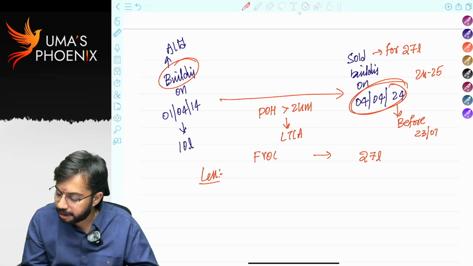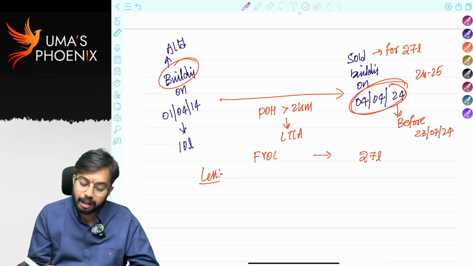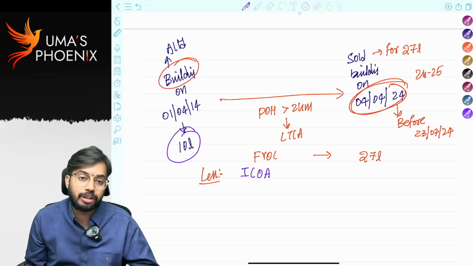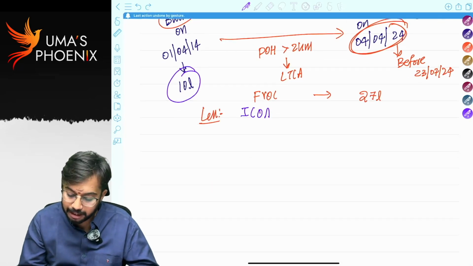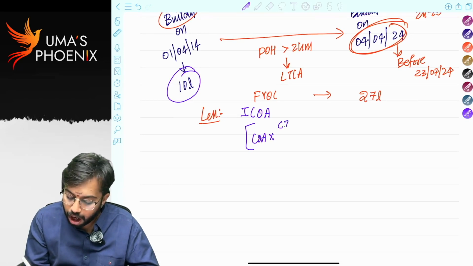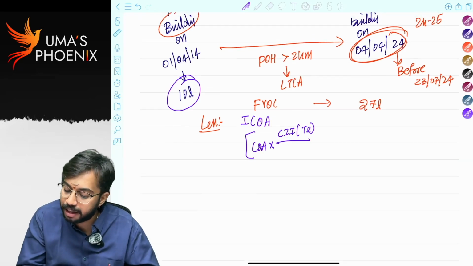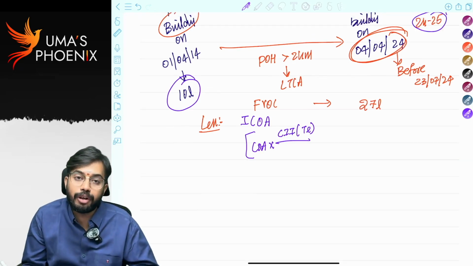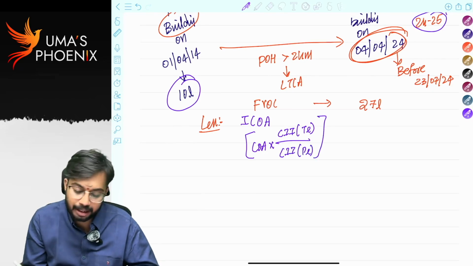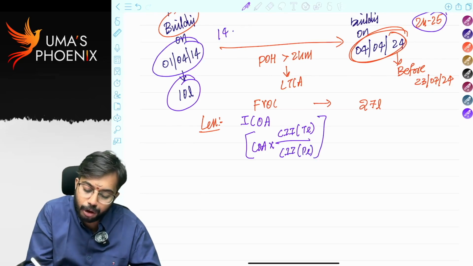As it is transferred before 23rd July 24, in place of cost of acquisition, I can claim indexed cost of acquisition. Formula is cost of acquisition into cost inflation index in the year of transfer. In which year it was transferred? It was transferred in 24-25, divided by cost inflation index in the year of purchase. When it was purchased? 14-15.